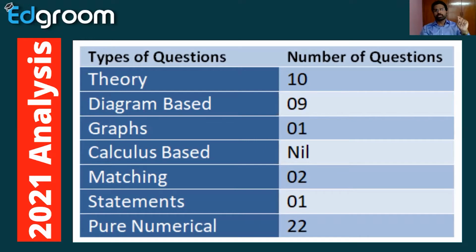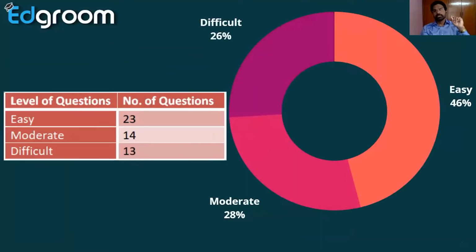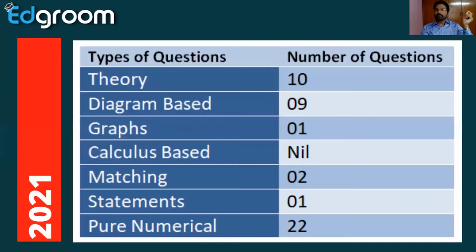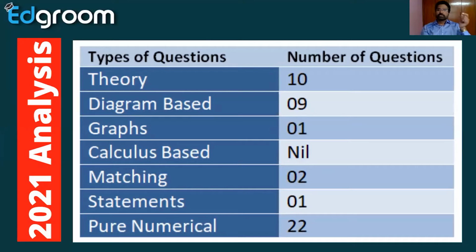In recent years, not only 2021, we can see the 2020 analysis next and the 2019 analysis next. In all these years, a minimum of 10 theory questions are there. So this is the 2021 analysis.